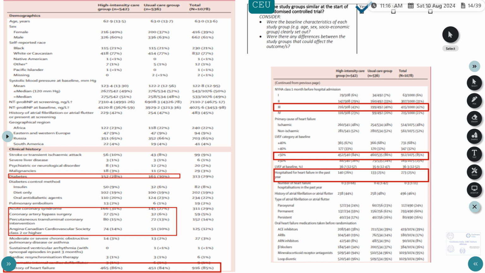Even if we look at the NYHA class of patients in both groups, 40 to 43% of patients in both groups were NYHA class 3, and left ventricular ejection fraction was less than 50% in the majority of patients in both the groups, and they were hospitalized. 26% of patients in both groups were hospitalized for heart failure in the past year. So the baseline characteristics are fairly matched in both the groups.